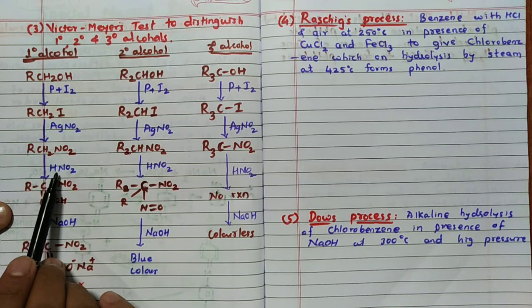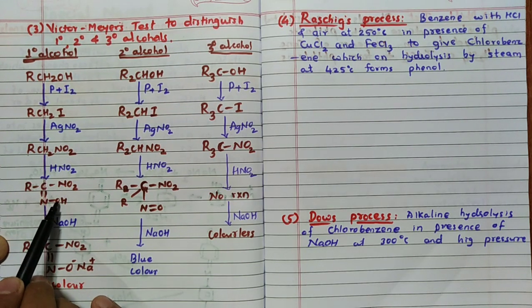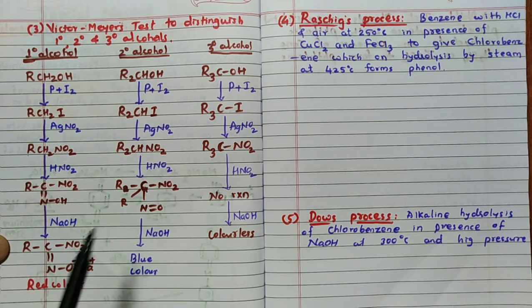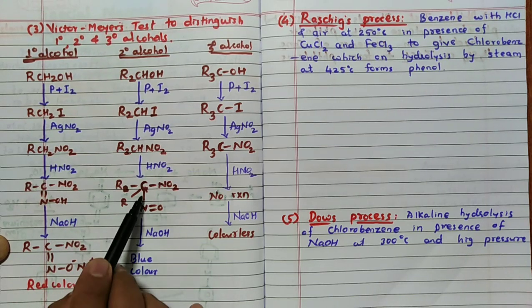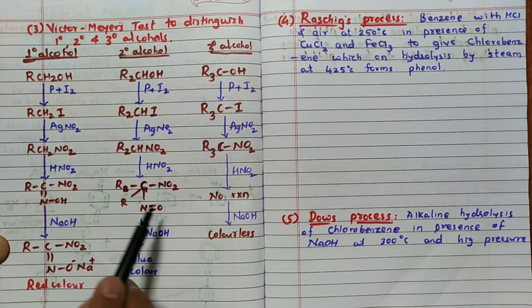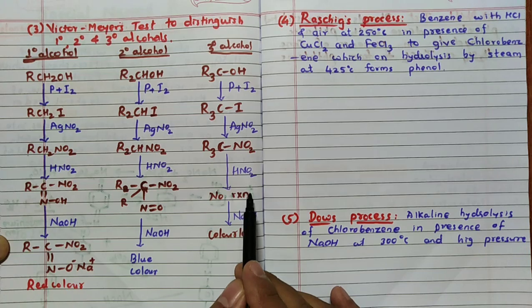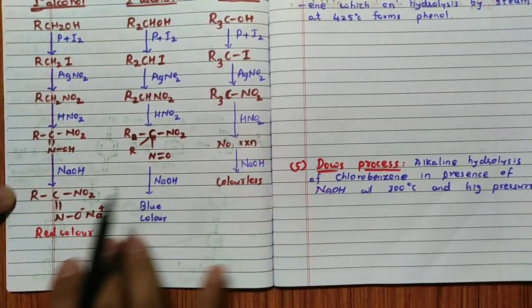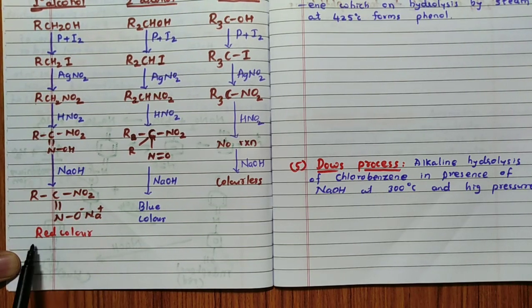Then when it reacts with HNO2, nitrous acid, it will form RC double bond NOH, NO2. Now here you can see HNO2 will react, R, R will remain the same, R2 I have written like this, single bond N, double bond NOH, here single bond N double bond. Then NO2 will be as it is, but here there is no reaction, that is the difference. Then the fourth step, you can see, reacts with NaOH to form the sodium salt, so that this will give you red color. Salt of the sodium, this will give you red color.